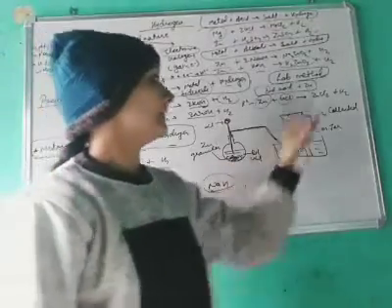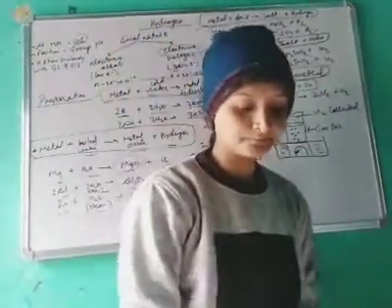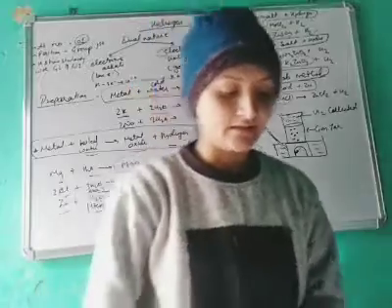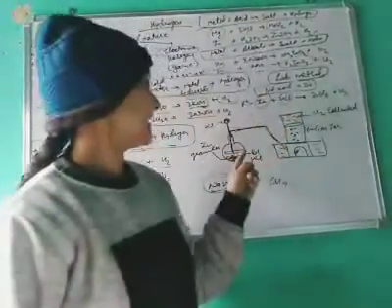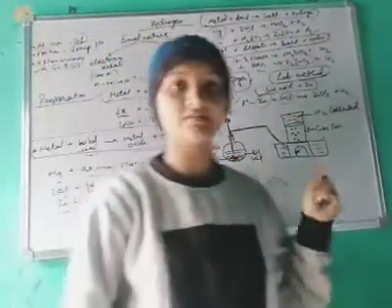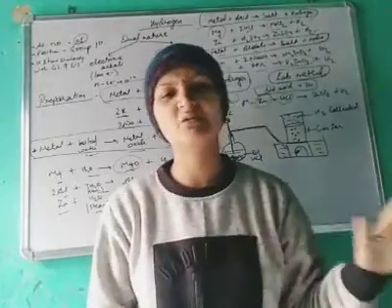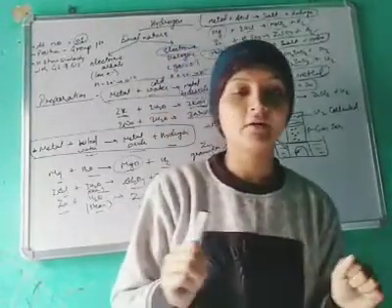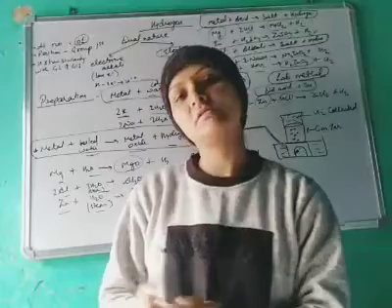So this is how we can get hydrogen by the laboratory method. There is one more thing. When we react HCl with zinc, the zinc granules contain lots of impurities in them, so we have to remove those impurities also.